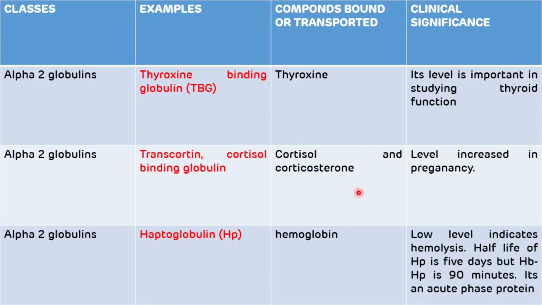The third transport protein which belongs to the alpha 2 globulin class is haptoglobin, and haptoglobin helps in the transport of hemoglobin. The clinical significance of haptoglobin is that a low level of haptoglobin indicates hemolysis, and the half-life of haptoglobin is around 5 days, but the half-life of the hemoglobin and haptoglobin complex is around 90 minutes, and it is an acute phase protein. It is an acute phase protein, meaning its concentration will be increased at the time of infections.